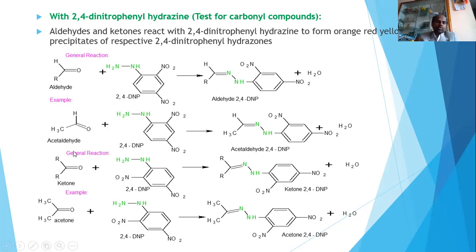With this, I will take a general reaction of a ketone. This ketone, when treated with 2,4-DNP, gives rise to ketone 2,4-DNP, an orange-red precipitate, with water eliminated. If we take the acetone example, acetone treated with 2,4-DNP gives rise to acetone 2,4-DNP as an orange-red precipitate. So with this, I will go to the next slide.